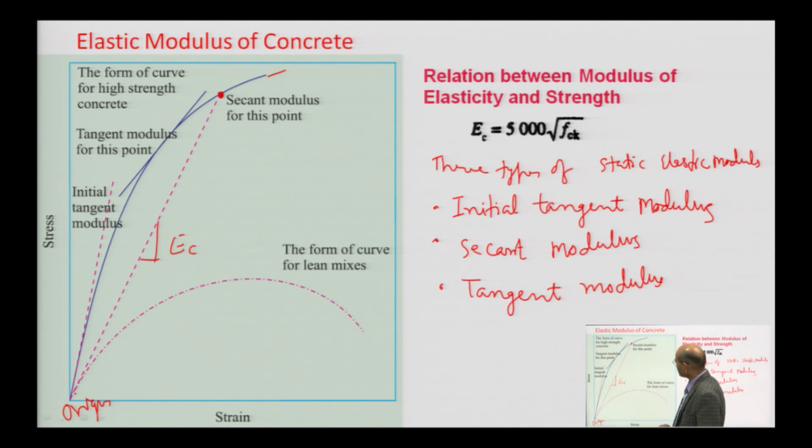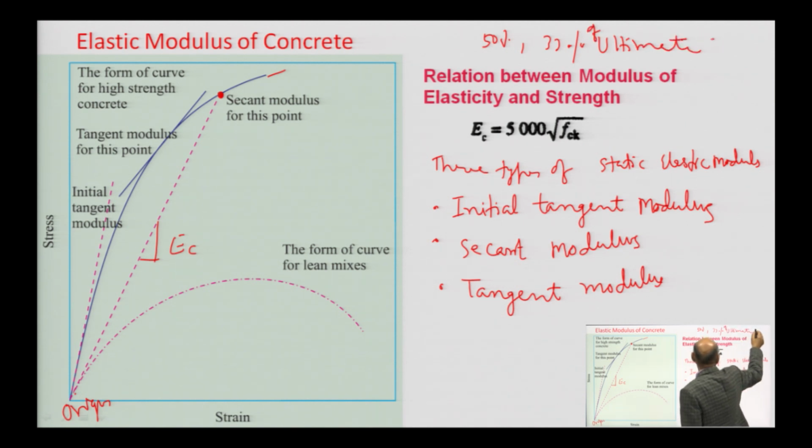You can draw at any point, but generally it is customary to get the secant modulus at 50% or 33% of ultimate strength. Whatever value you are getting is called secant modulus.